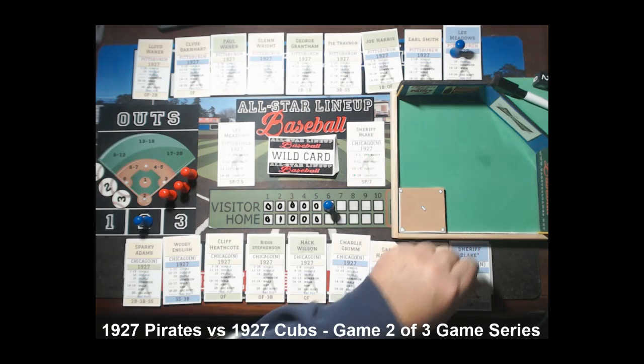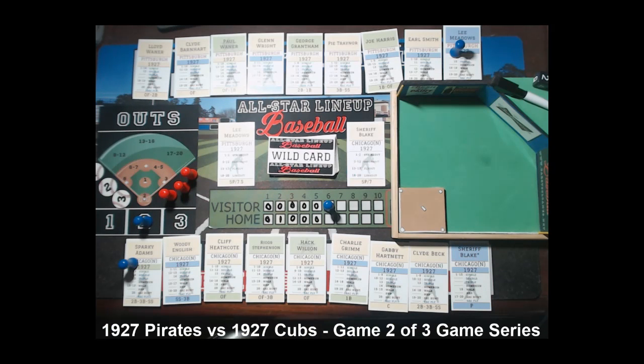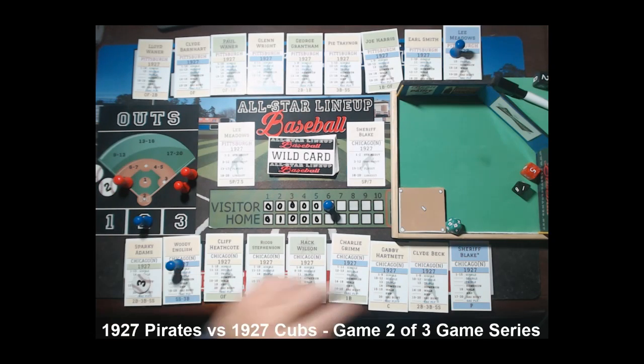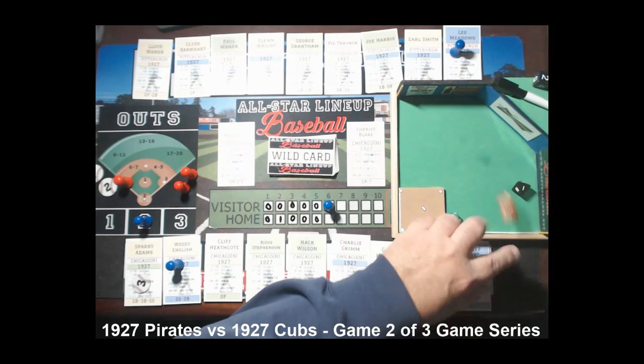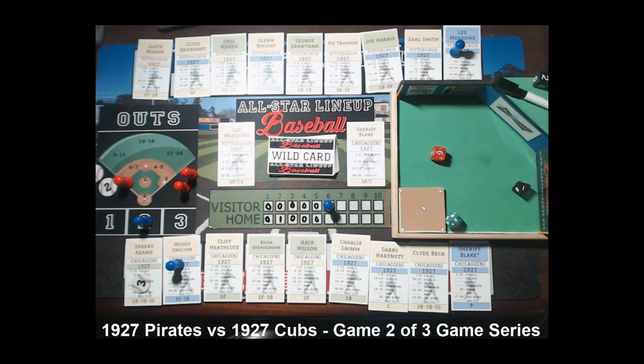All right, last inning of Blake. Sparky Adams coming up. Adams is -1. Doesn't matter, he wins it anyway. And a 15 on his card is a triple. So that puts Adams on third. Let's see where he hit it to. That's in right field. So down the line, ricochets off the fence, gets him a triple. All right, so Adams is on.